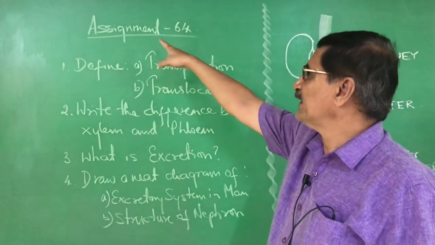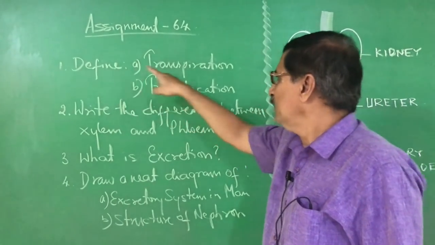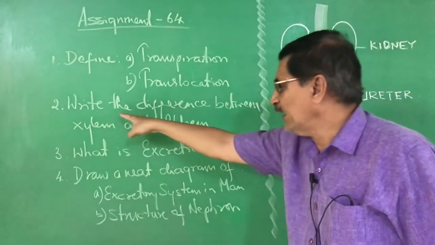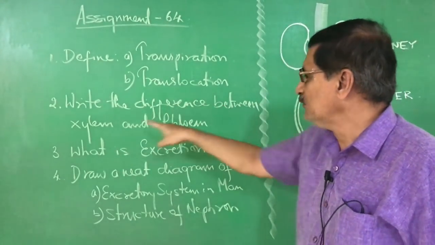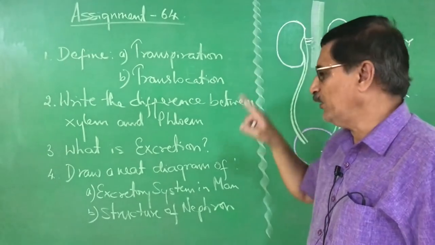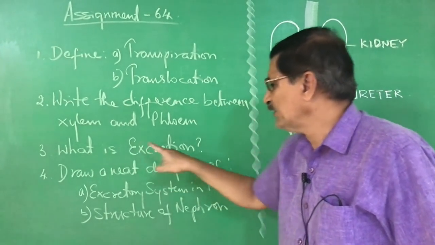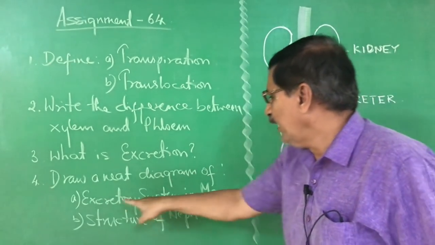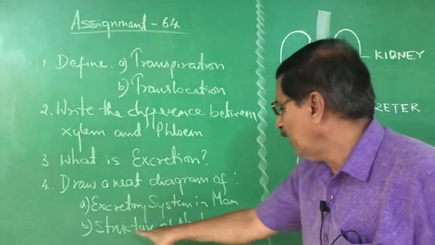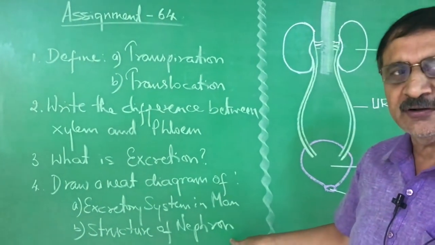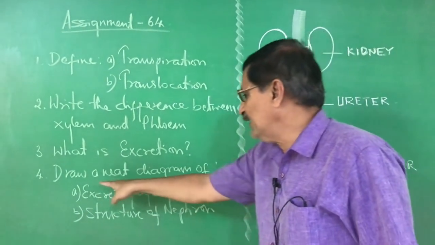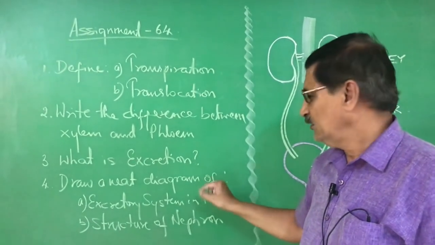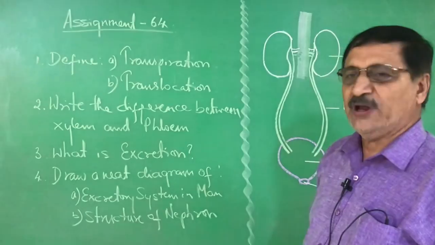So today's assignment: define transpiration and translocation. Then write the difference between xylem and phloem. Then what is excretion? Draw a neat diagram of excretory system in man and structure of nephron. And of course, when we say that you have to draw the diagram, you must label the parts. Right? So that's about today's assignment.